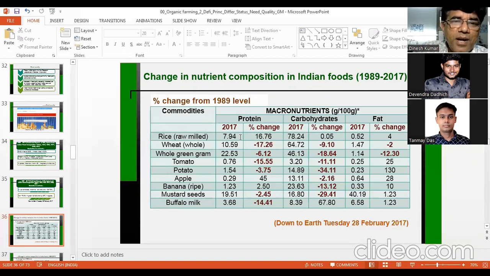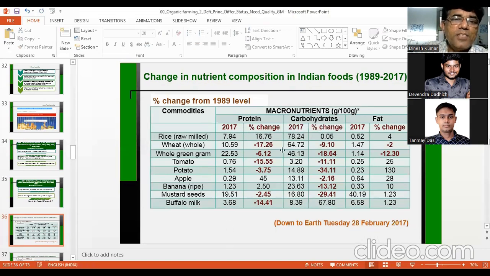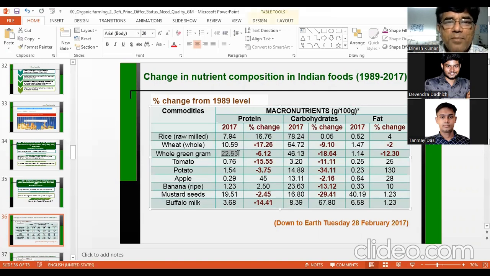Suppose it was 7.96%. So now it has increased by 16.76%. You can work it out. However, in wheat, the protein content has declined, minus 17% decline in protein content in wheat. The average was 10.59. Similarly, whole green gram, 22.53% was the protein. So you can go through these tables. I will share my presentation.